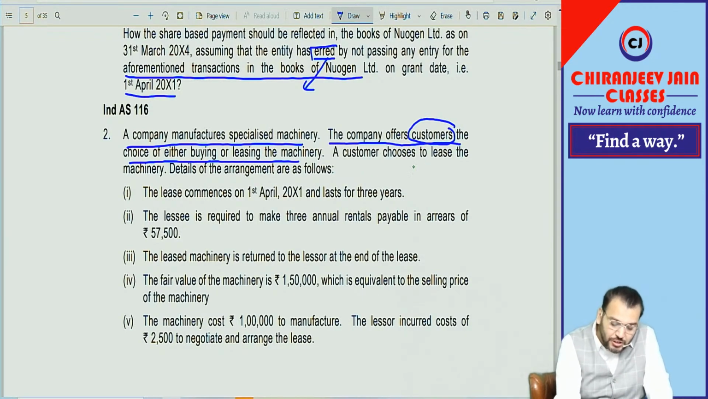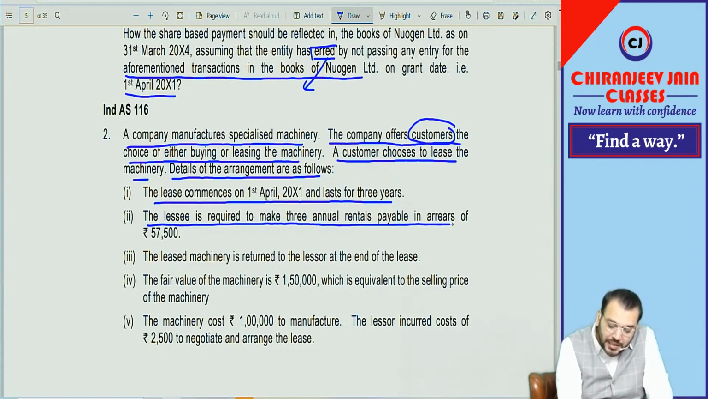The company offers customers the choice of either buying or leasing the machinery. A customer chooses to lease the machinery. Details of the arrangement are as follows. The lease commences on 1st April 2001 and lasts for 3 years. The lessee is required to make the annual rental payable in arrear, that is 57,500.